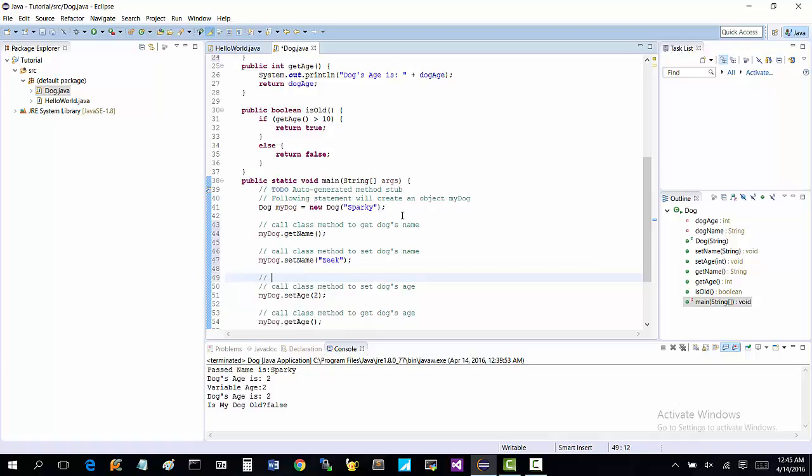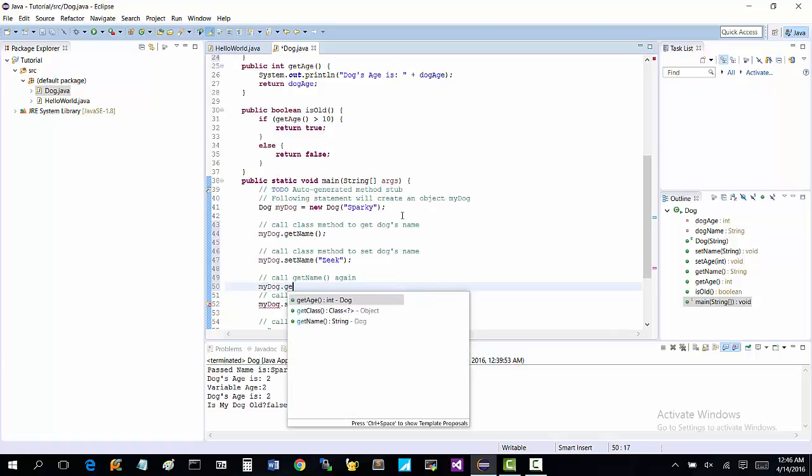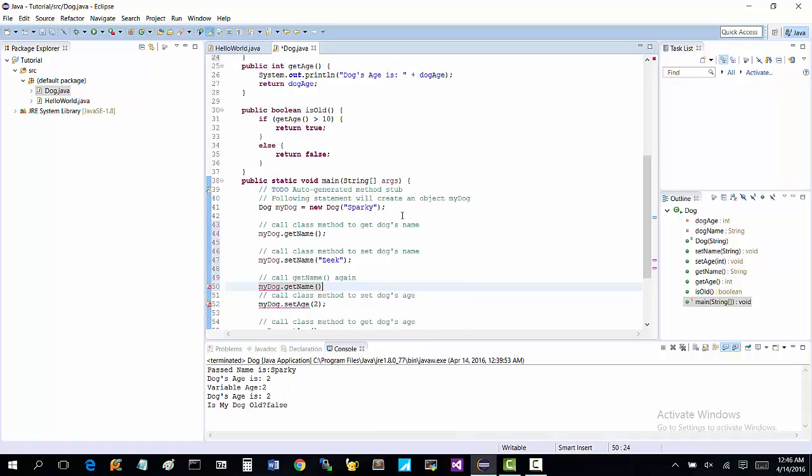And we'll write it out again just so we can see the change occur. Call get name again, and we'll say my dog dot get name, right?